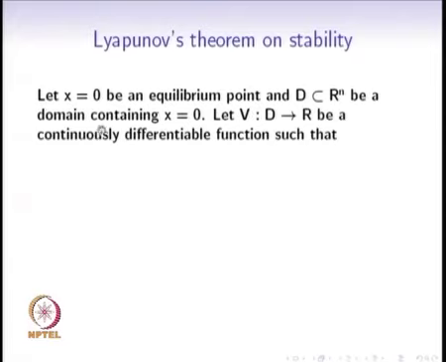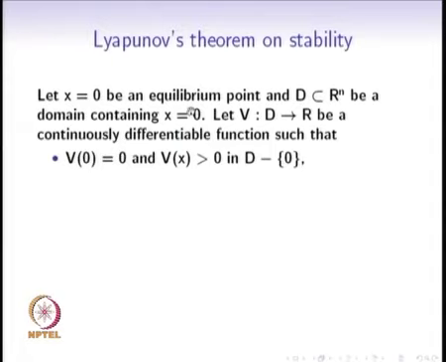Let V be a continuously differentiable function. So, V itself is continuous and its derivative is also continuous. That is the meaning of continuously differentiable function, such that V satisfies some conditions.